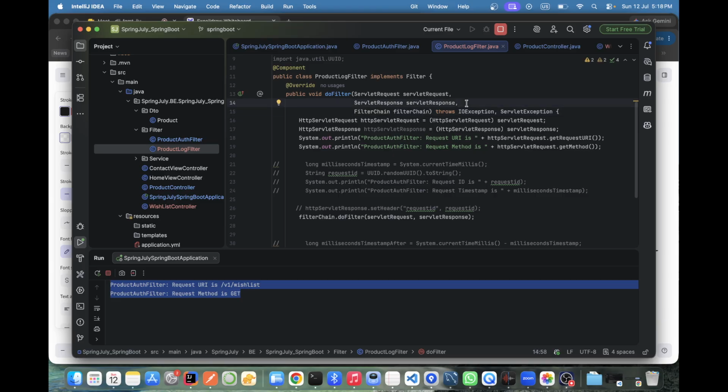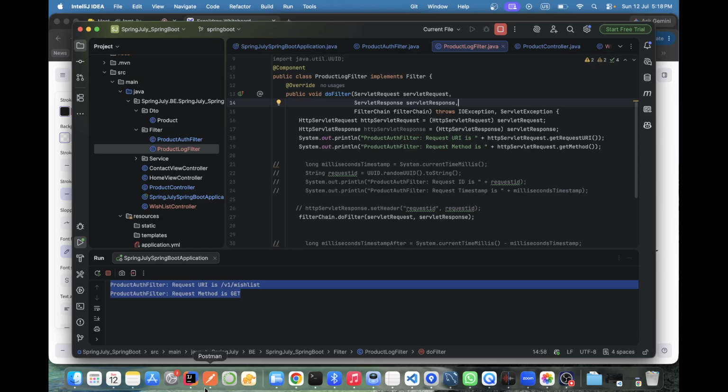The purpose of filter chain is just connecting multiple filters. Now you forget about the classes and interfaces. The purpose of filter chain is connecting where I want to go. Now you are seeing all requests are coming on this filter only.